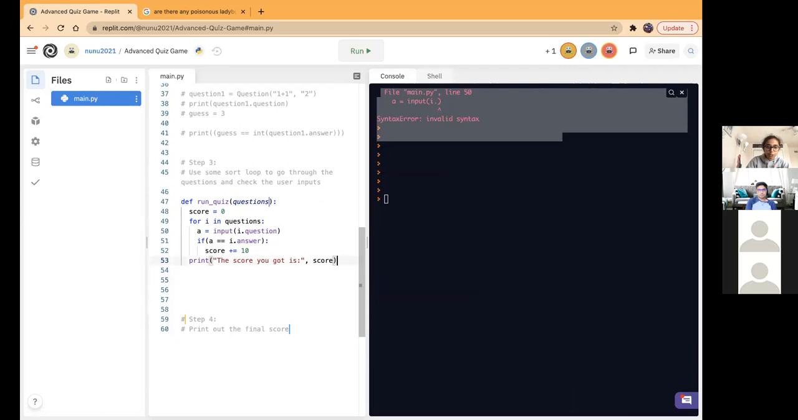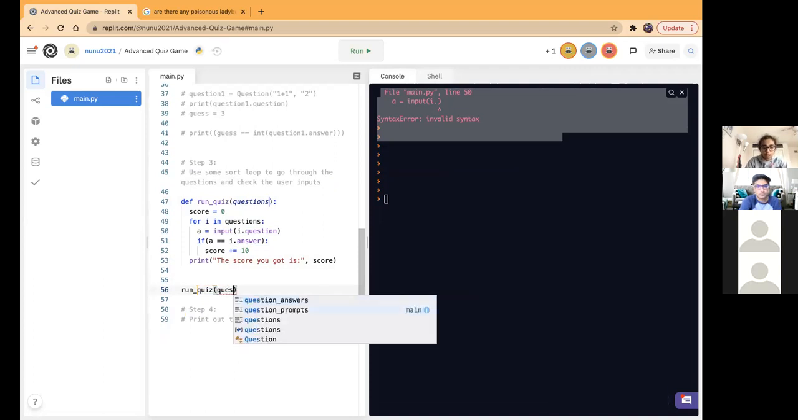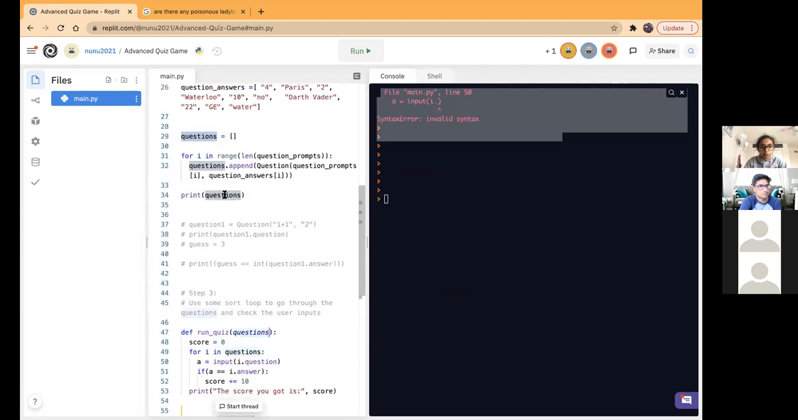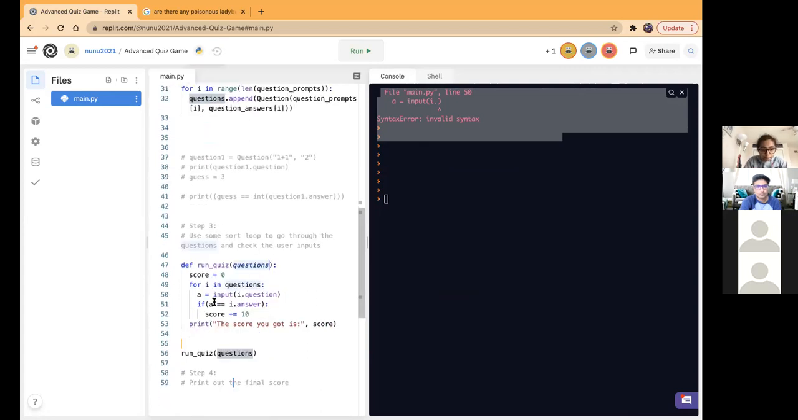That is the function. But remember, we don't want to make the same mistake that we made earlier today. We actually have to call this run quiz. And inside it, we're going to pass in our questions. And this is the array we made right over here, the array that we printed and we made right over here.